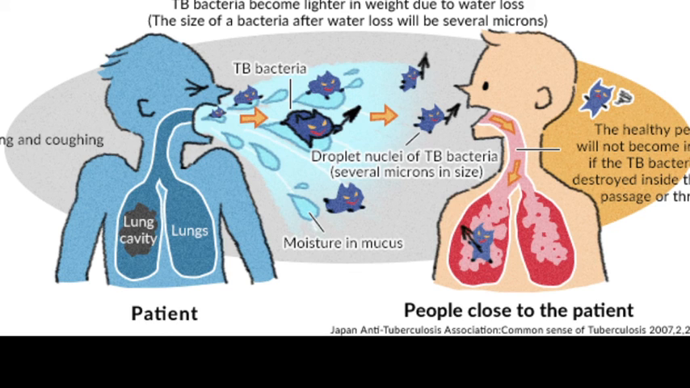Now the signs and symptoms of tuberculosis: a cough that lasts more than 3 weeks, chest pain, night sweats, chills, fever, and loss of appetite. These are all the signs and symptoms of tuberculosis. You could be more likely to get TB from a friend, co-worker, or family member who has active TB.